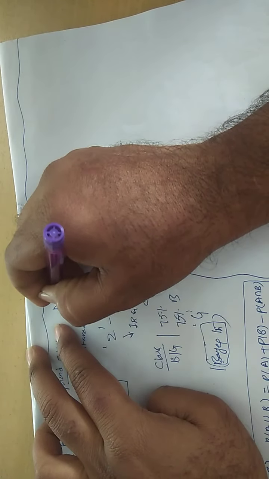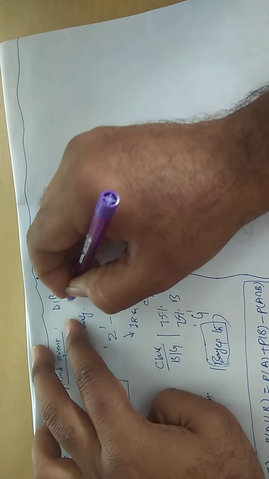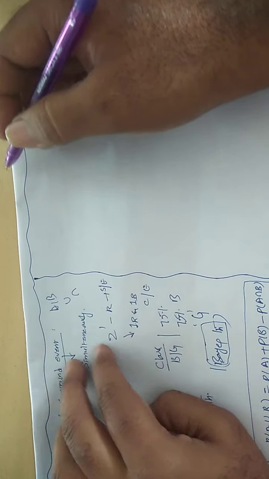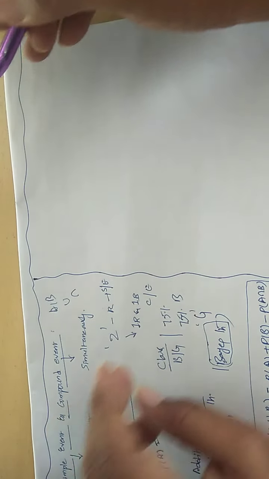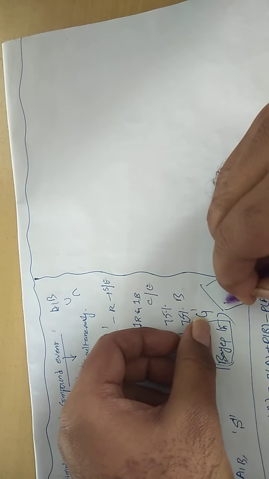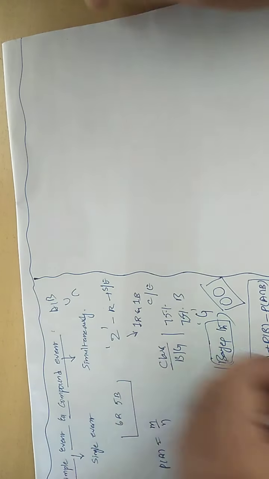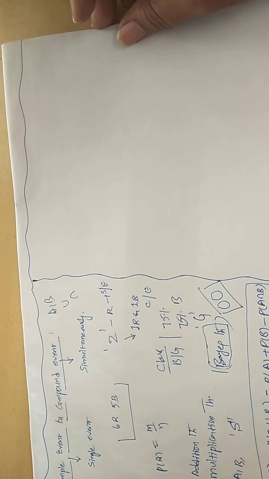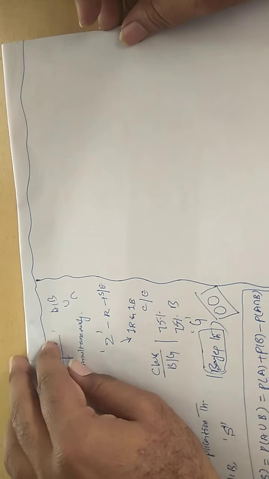By means of capital letters A, B. This symbol is called union, and this symbol is called intersection. And how do you represent the set? By means of Venn diagrams, circular pictures. Through this set theory, we are going to prove the addition theorem of the probability in the case of two events. Understand? Now let us discuss that information.